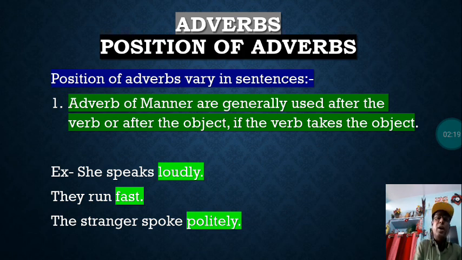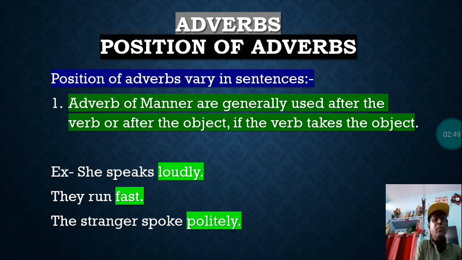They run fast. Here in this sentence, fast is an adverb. You cannot write fastly; that is a wrong use of fast. It will be fast only. Fast is an adjective and an adverb as well. Here also we see the adverb of manner, fast, is used after the verb, that is run.